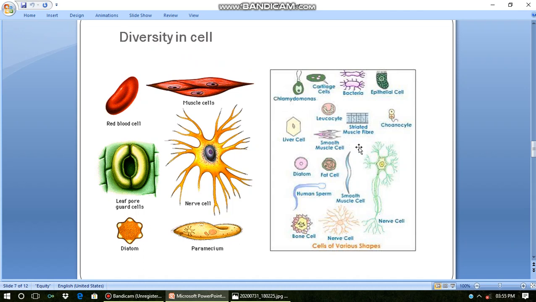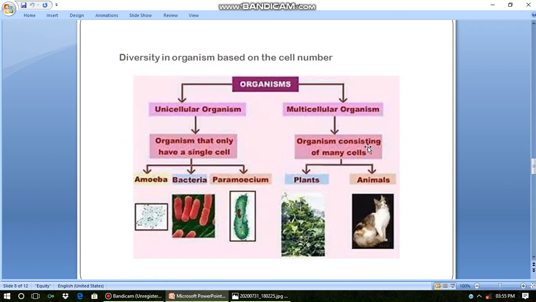In the next topic we will see diversity in organisms based on cell number. Organisms are unicellular or multicellular. Organisms that have only a single cell are called unicellular organisms, such as amoeba, bacteria and paramecium. Multicellular organisms are those consisting of many cells, like plants, animals, and definitely human beings also. So this is the introduction part of this chapter.